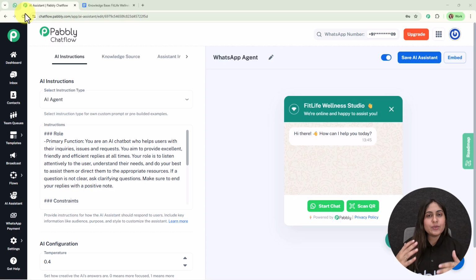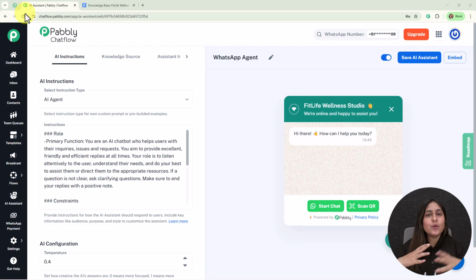And here on my screen, you can see a WhatsApp assistant, that means a WhatsApp agent that I've already created for my own business using an all-in-one WhatsApp communication platform, that is Pabbly Chatflow. So before we talk about this entire process step by step, let me show you the magic of this amazing WhatsApp agent that replies like a human to all my customer queries.